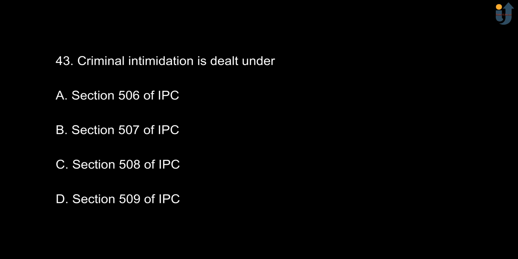Next, criminal intimidation is dealt under option A, section 506 of IPC. Option B, section 507 of IPC. Option C, section 508 of IPC. And option D is section 509 of IPC. The correct option is option A, section 506 of IPC.